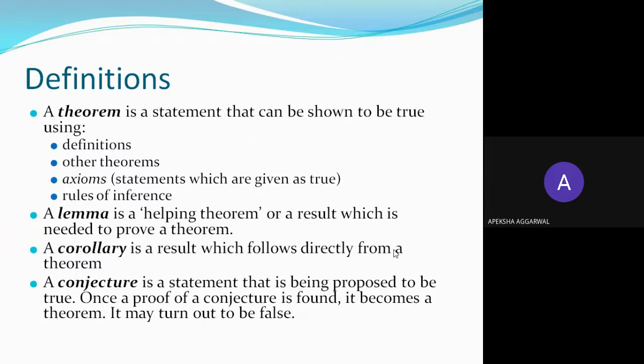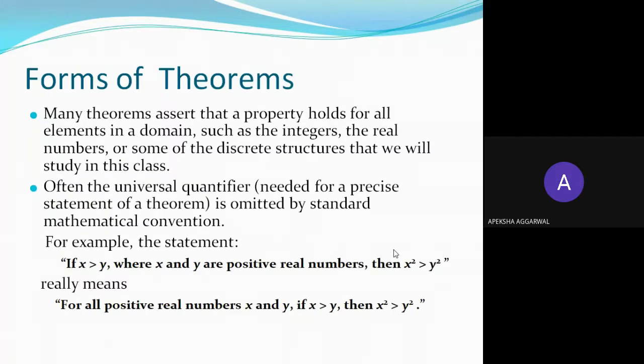Next is conjecture. Conjecture is what you have proposed, that it can be true. So a conjecture is a statement that is being proposed to be true, and once a proof of the conjecture is found, it becomes a theorem. So if you can prove a conjecture, then it becomes a theorem. It can also be false, it can also be true. If it is true, then it becomes a theorem. Okay, so there are many forms of theorems.